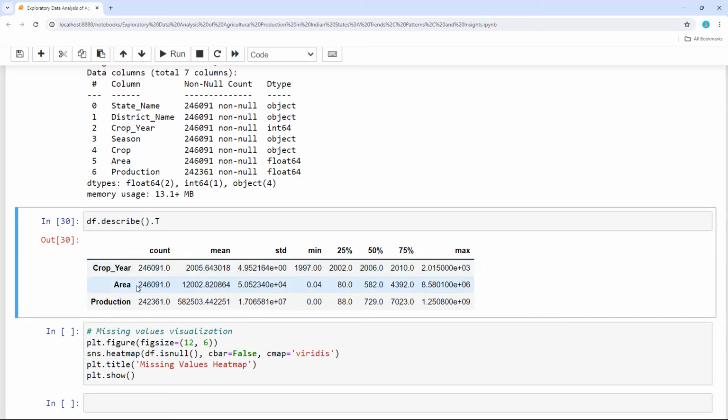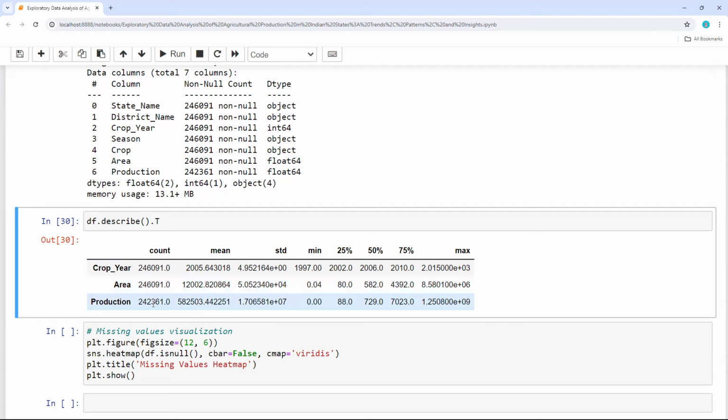And if I look at the area, I do not have any null values, and these are the total entries. The mean area is 12,000, and the standard deviation is 5.05, and this is the minimum value. This is the 25th quantile, 50th quantile, 75th quantile, and this is the maximum value.